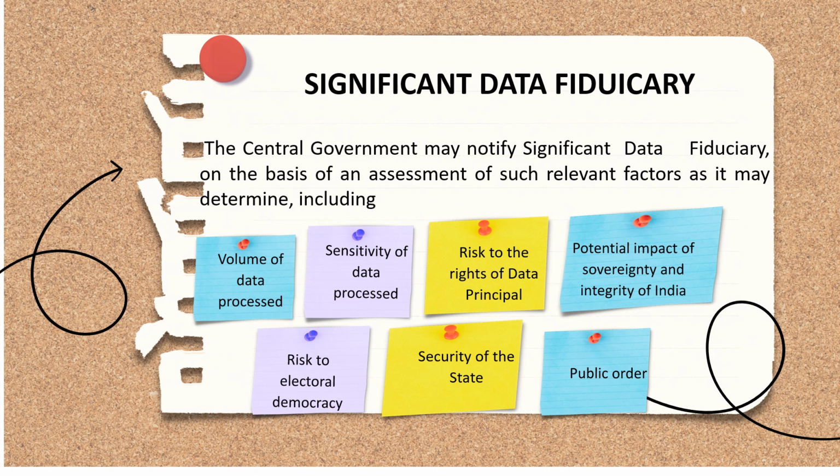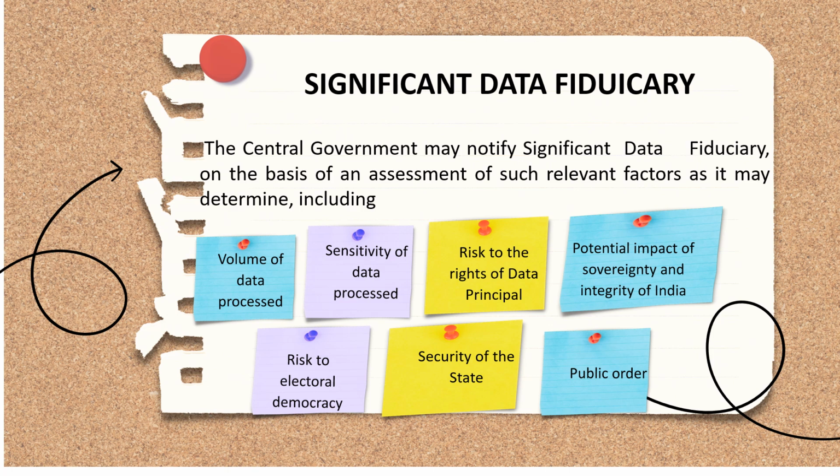Now suppose there is a website, a dummy name, Buy and Enjoy, that is collecting personal data from lots of users in India. So it is processing a huge volume of personal data, and there is a lot of sensitivity of data being processed.